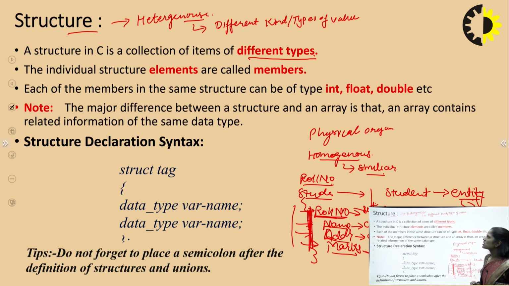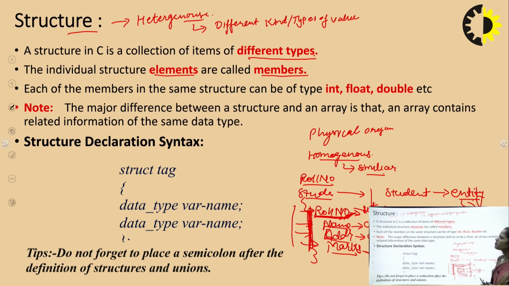The individual structure elements, like the roll number, are structure elements, and the elements and data items of a structure in C language are all called members.